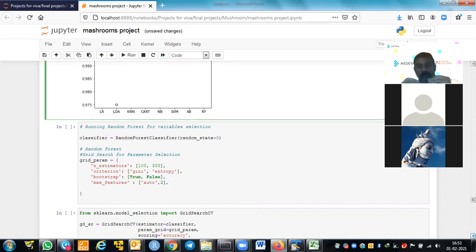Now what we are doing is, before building the final classification model, we are first building a random forest algorithm. From the random forest algorithm, we know that it is a very good popular technique for variable selection.